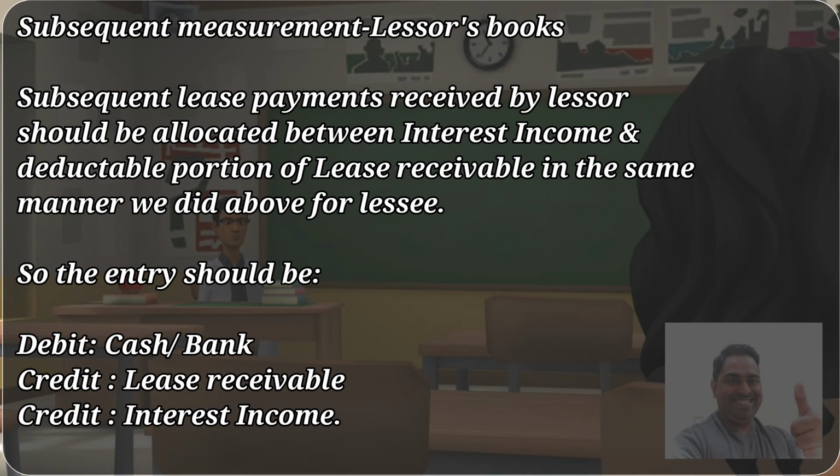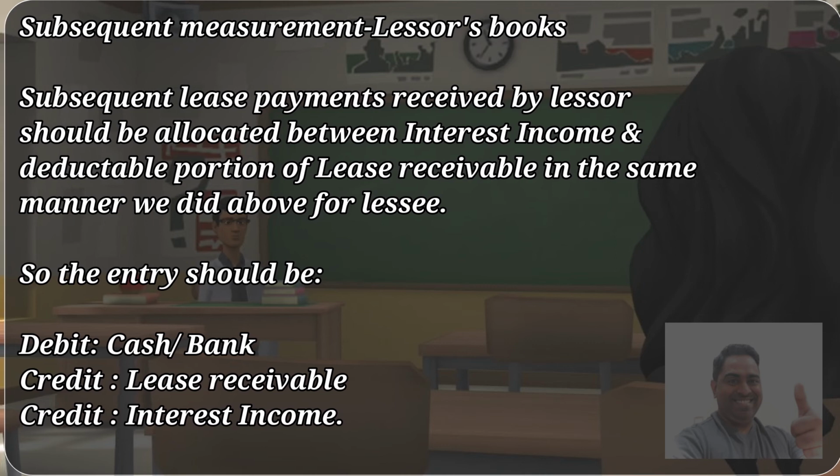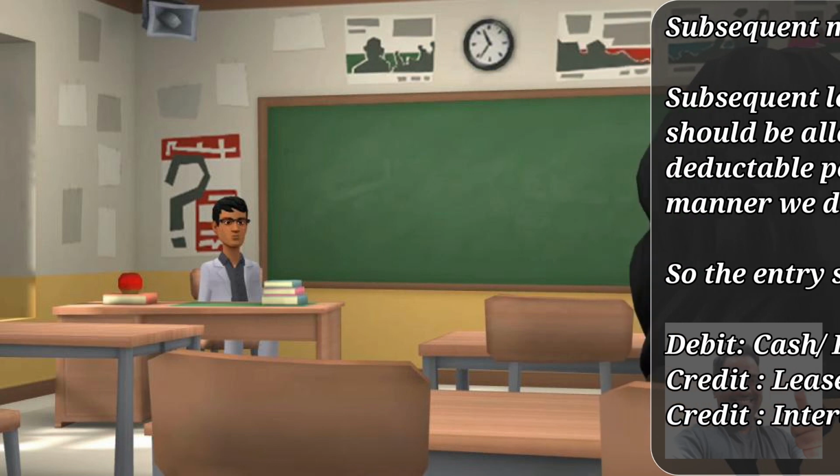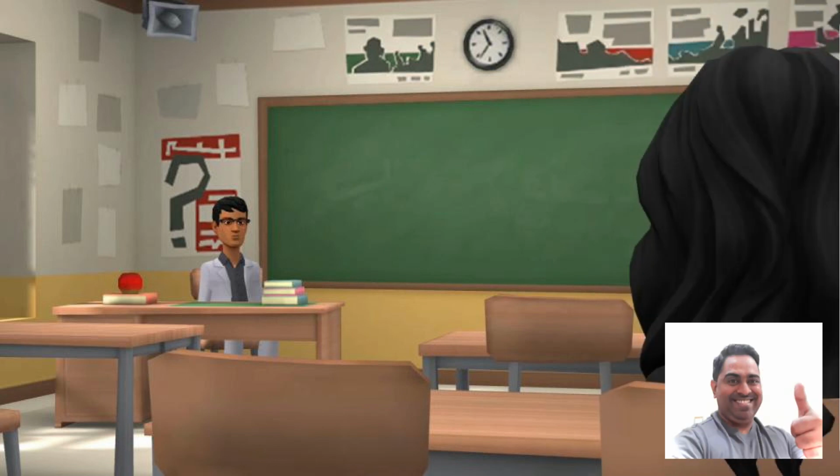So for example, if he is receiving the second year's lease rental, which is 10,000 USD, the present value, as we discussed earlier, could be 9,000. So 9,000 has to be credited to the receivable, and 1,000 has to go to interest income or finance income. So debit cash or bank, credit lease receivable, and credit interest income. That has to be the entry in the lessor's books.